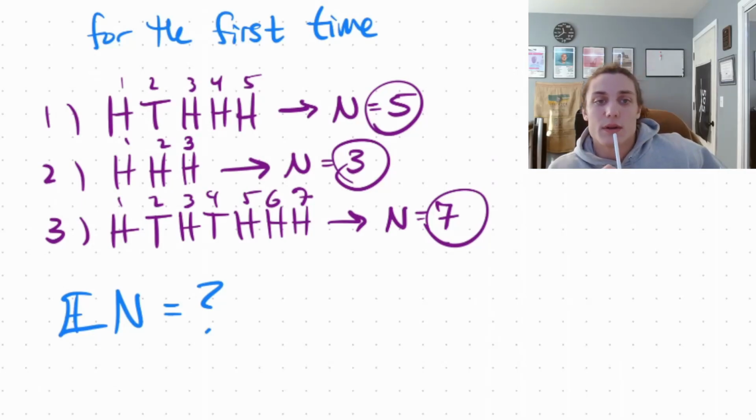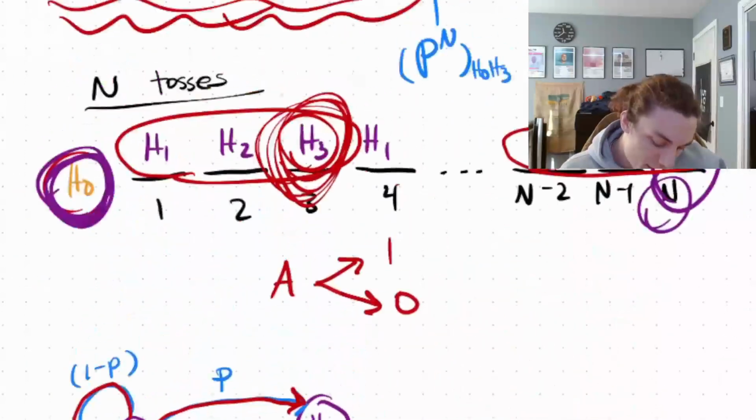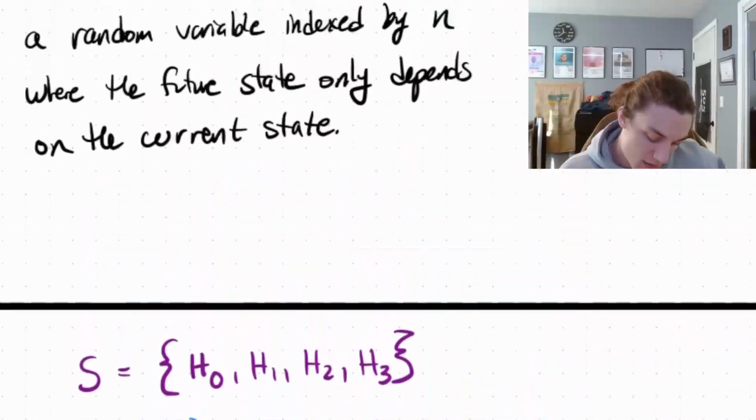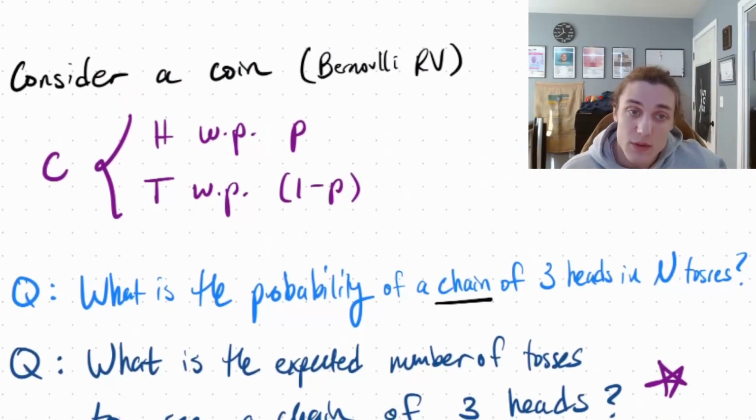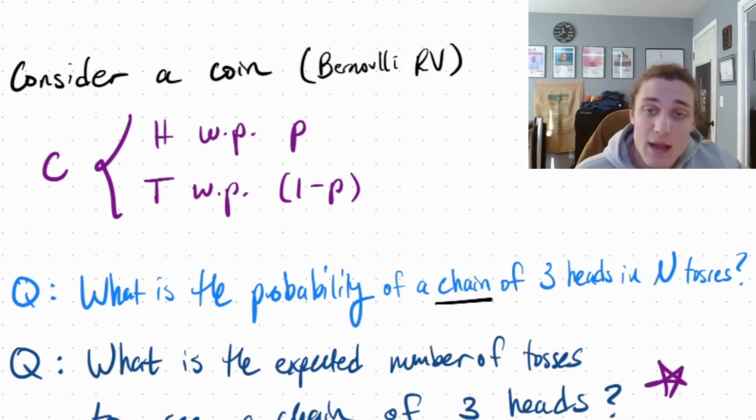We're going to take an alternate approach here, because we have a lot of different things going on compared to the previous question that we answered. The previous question that we answered, if we go back, what is the probability of a chain of 3 heads in n tosses? This is a finite space.